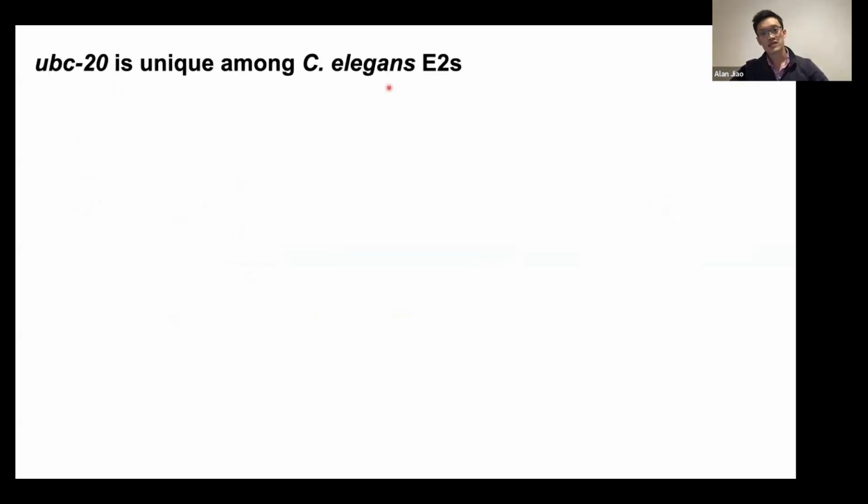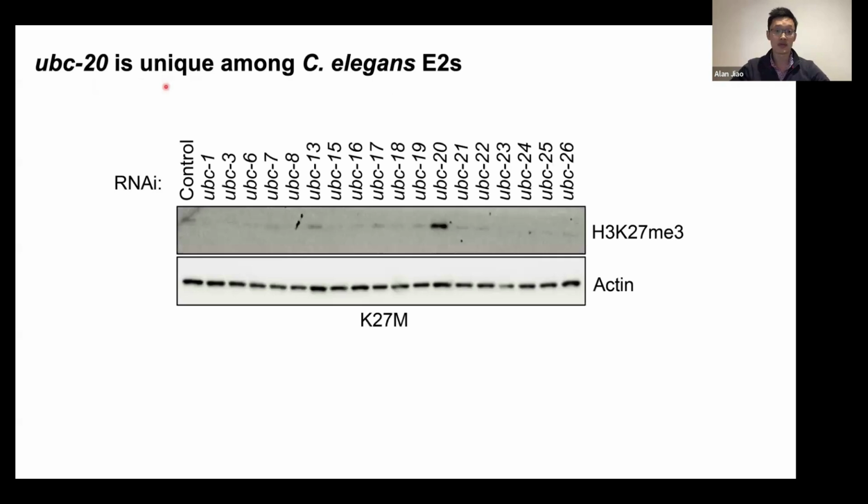We also wanted to test functional redundancies between other E2s, but it actually turns out that UBC20 was unique because depleting any of the other non-essential E2s in C. elegans was unable to restore K27 methylation.